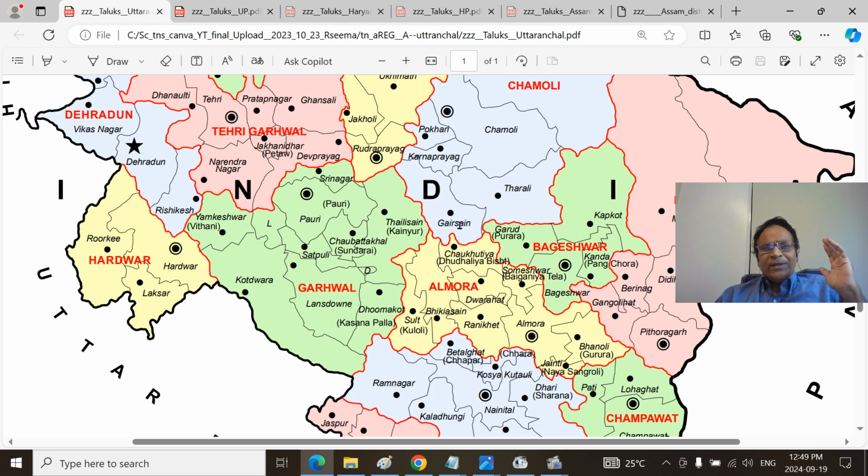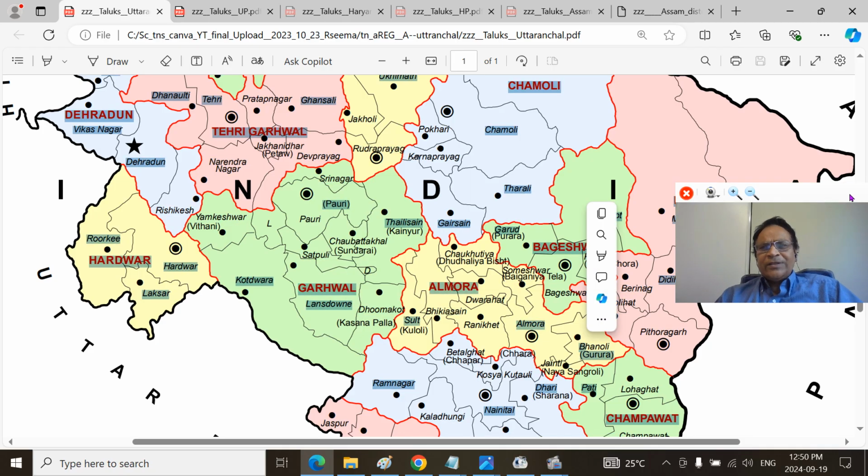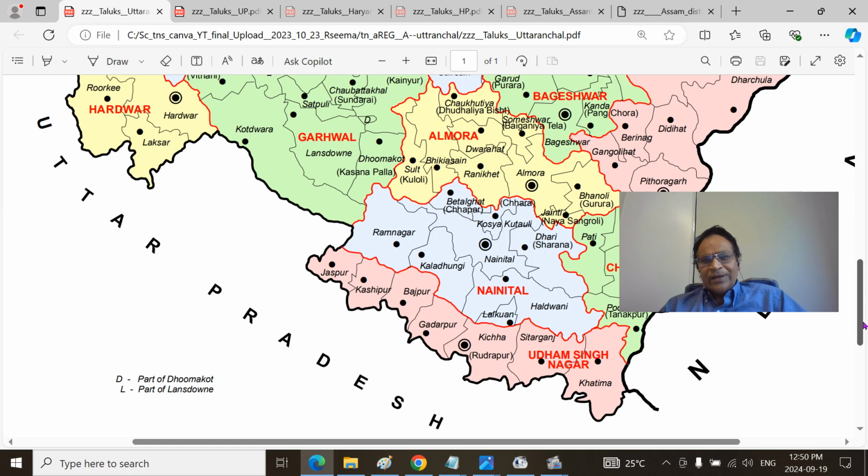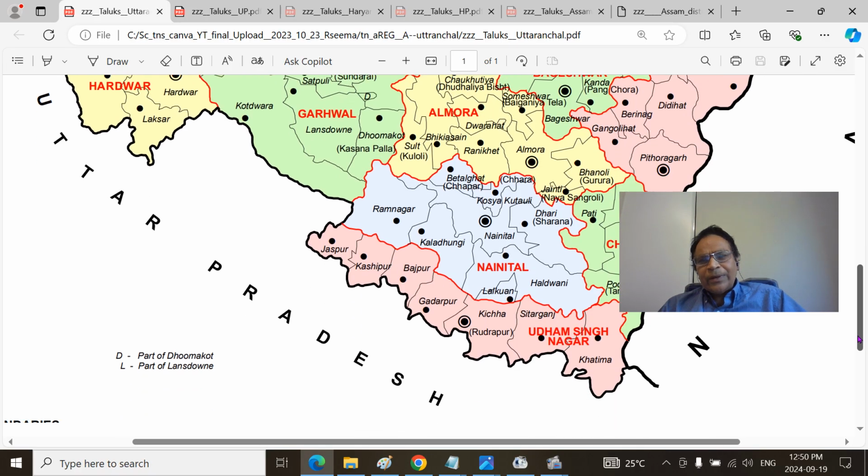Gairsain town is in the upstream part of the river valley. You can see this entire area: Gairsain, Tharali, Chaukhutia, Dwarahat area, and Bikiyasain, and certain parts, not all parts, of these taluks, they cover the region. So the river comes and descends into this area. This is essentially the Bijnor district area. In this part, Ramnagar, Kashipur, the Kosi River joins the Western Ramganga.